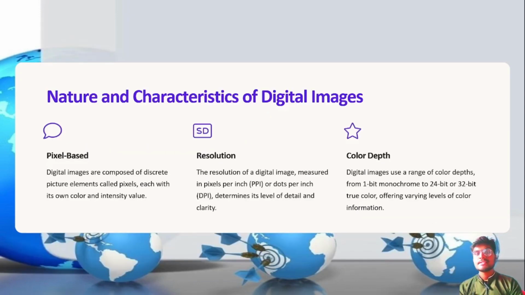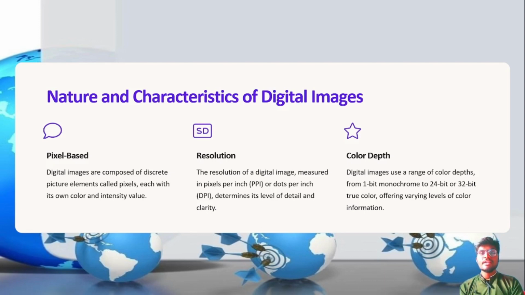Nature and characteristics of digital image. We know what a digital image is. Let us discuss digital images. We know about the viewport, right? What we are seeing on our laptops and phones. On our phones we can say 720 pixels, and on a laptop 1080 cross 720, something like that.